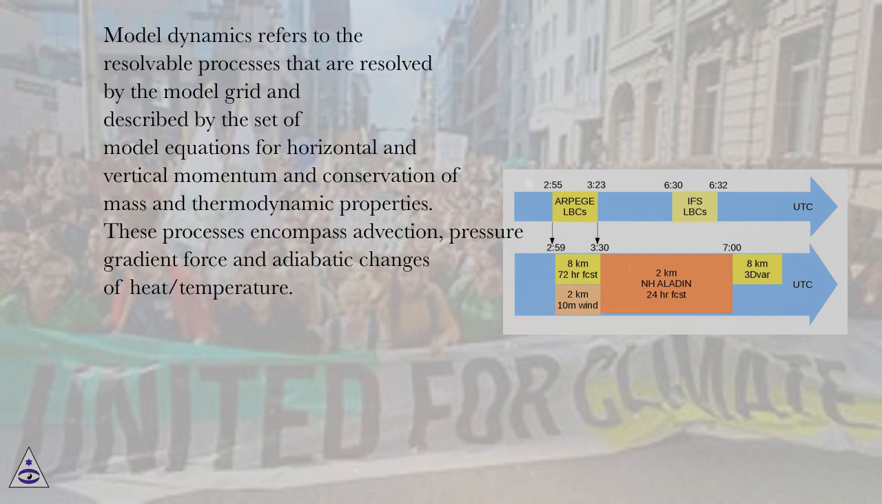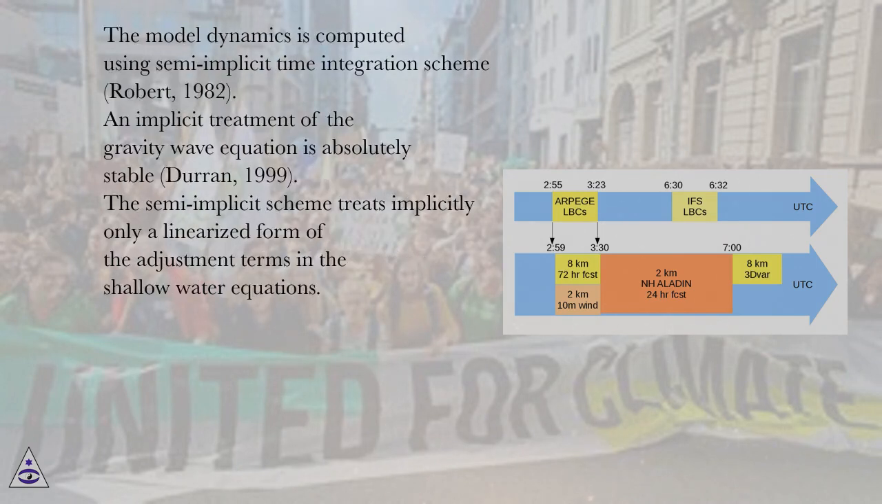Model dynamics refers to the resolvable processes that are resolved by the model grid and described by the set of model equations for horizontal and vertical momentum and conservation of mass and thermodynamic properties. These processes encompass advection, pressure gradient force and adiabatic changes of heat/temperature. The model dynamics is computed using semi-implicit time integration scheme, Robert, 1982. An implicit treatment of the gravity wave equation is absolutely stable, Durran, 1999.